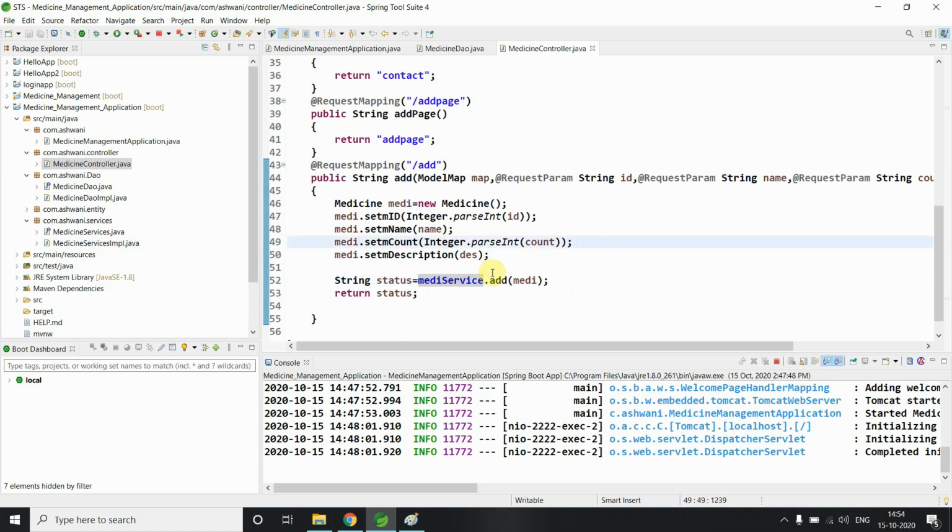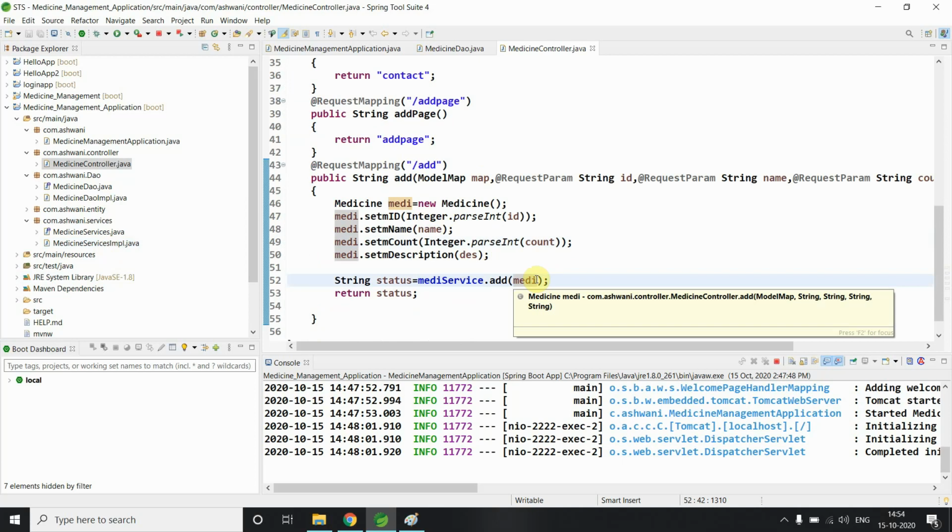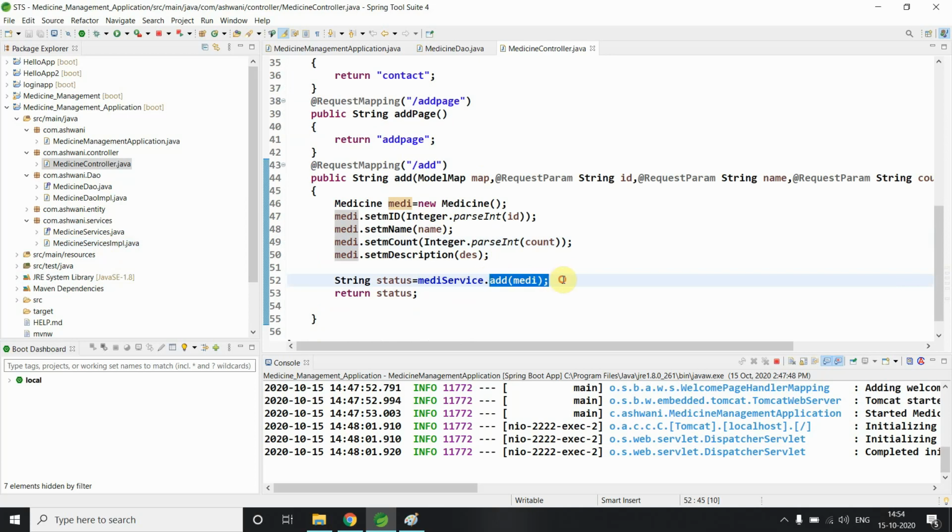If someone doesn't know about the services, you only know the add method, you pass your medicine object and you get a result. You don't know the implementation, you know only the declaration of this object.